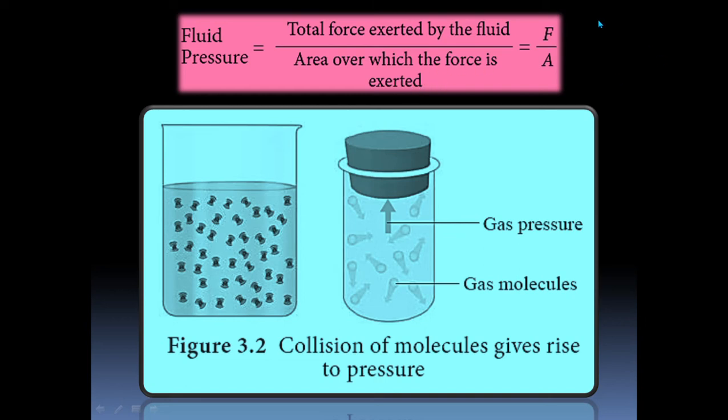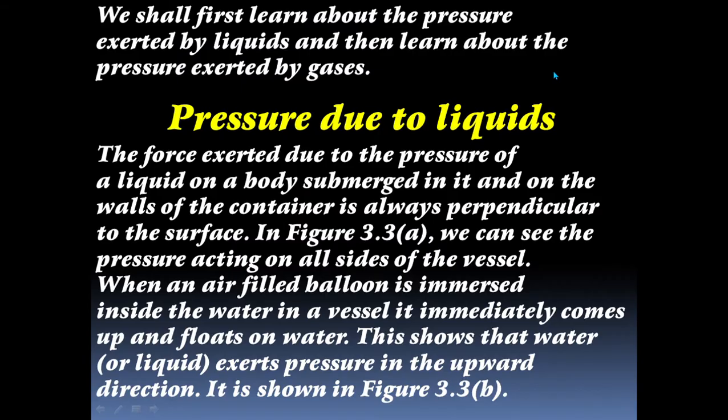Force by area. Fluid pressure is nothing but the total force exerted by the fluid divided by the area over which the force is exerted. So fluid pressure is equal to force by area. Next, we shall first learn about the pressure exerted by liquids and then learn about the pressure exerted by gases. Now, pressure due to liquids.